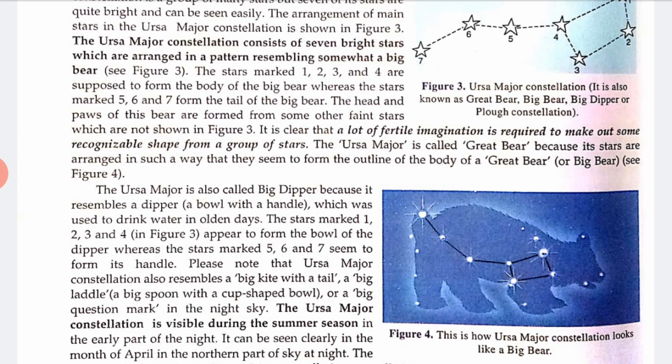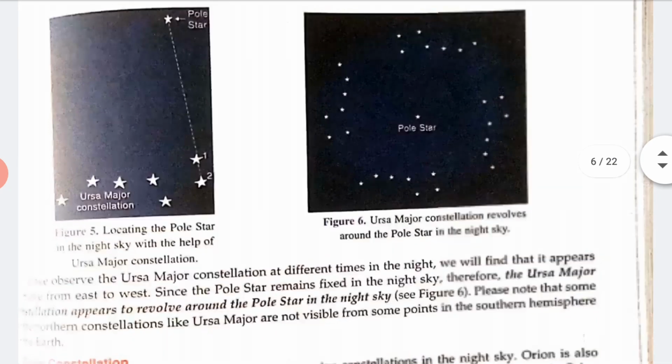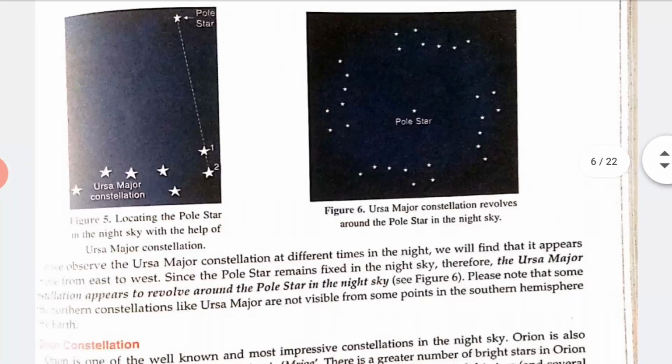We can locate the position of the pole star in the night sky with the help of the Ursa Major constellation. You can again see in figure number 5, this is the Ursa Major constellation. If we observe the Ursa Major constellation at different times of the night, we will find that it appears to move from east to west, since the pole star remains fixed in the night. Therefore, the Ursa Major constellation appears to revolve around the pole star in the night. You can see in figure number 6.